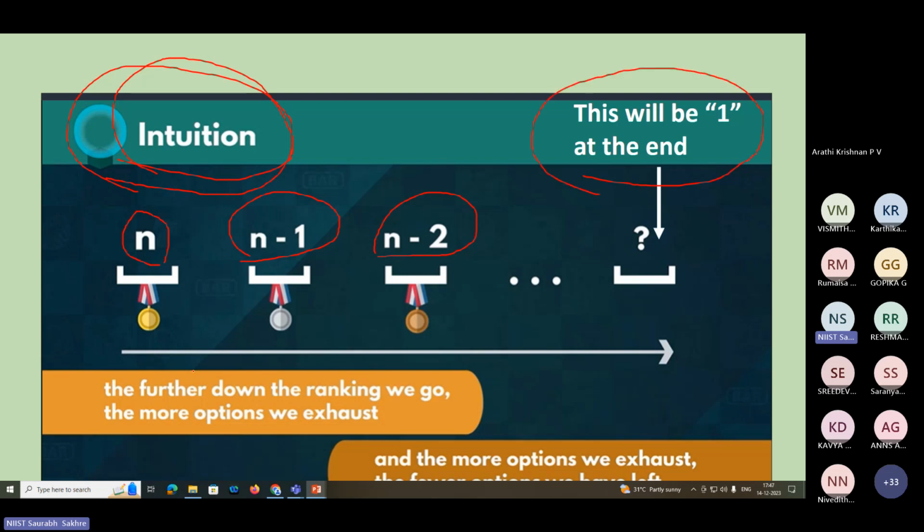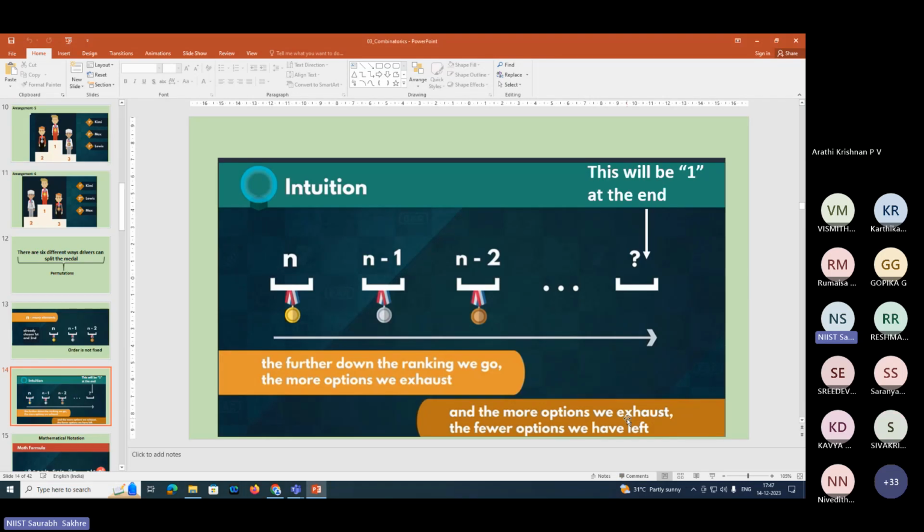So what we can conclude for this is the further down the ranking we go, the more options we exhaust, right? At first place, a lot of options were there, but you have chosen one. Second post, you have chosen anyone. Third post, you have chosen someone else. So at last, as you are going down, you are exhausting your options. You don't have many options as you are going down. Okay, the further down the ranking we go, the more options we exhaust, and the more options we exhaust, the fewer options we have left, right?